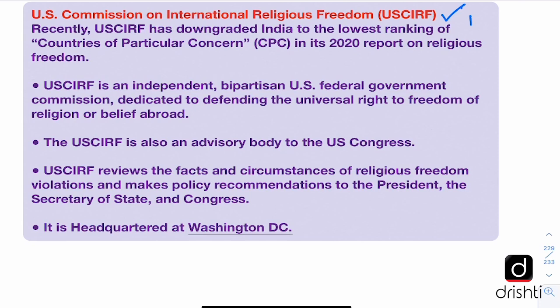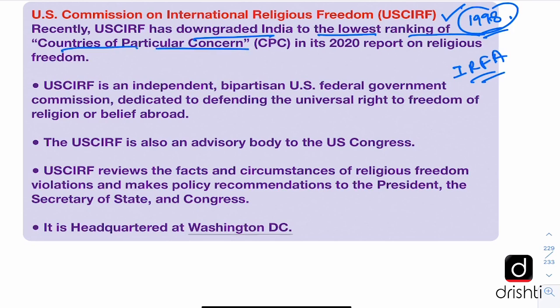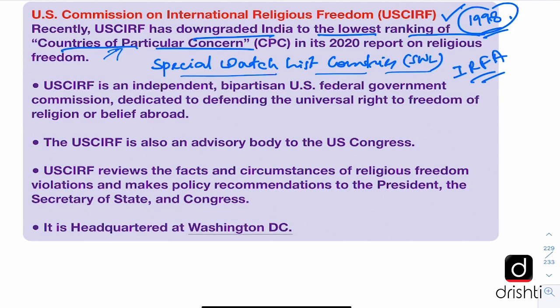USCIRF was established in 1998 when the US government enacted the International Religious Freedom Act, IRFA. And recently USCIRF has downgraded India to the lowest ranking of countries of particular concern. So the ranking above it is special watch list countries. And India has got this ranking for the first time after 2004.